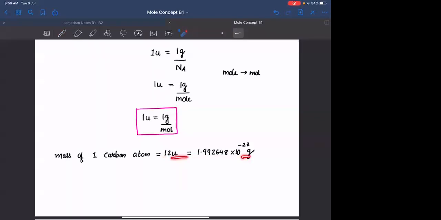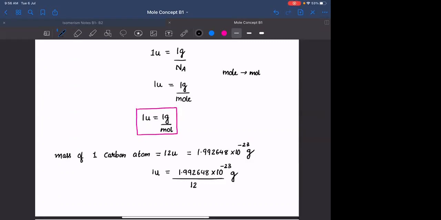This is only in terms of grams. I am removing the mole from gram per mole. I am getting the relation only in terms of grams. What will it be? Can I write 1 U equals 1.992648 into 10 raised to minus 23 divided by 12 grams?